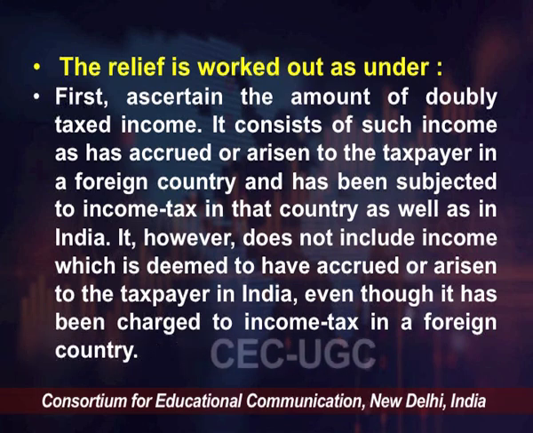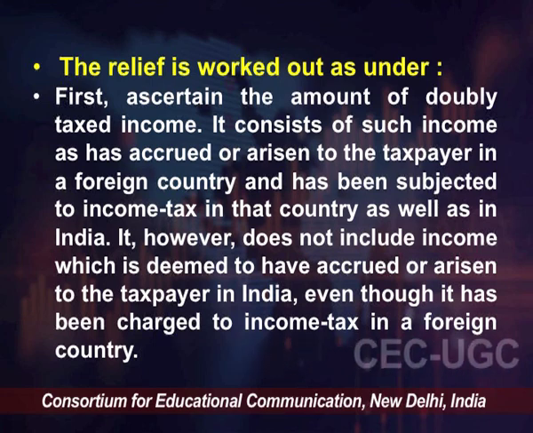That means you will be talking only with respect to that doubly taxed income which has accrued or arisen from outside, but you will not talk about the income that has accrued or arisen in India, right. Because if it has accrued and arisen in India, that's an Indian income, correct. We are talking about your foreign income which has accrued or arisen outside India, which is received or deemed to be received outside India, right.